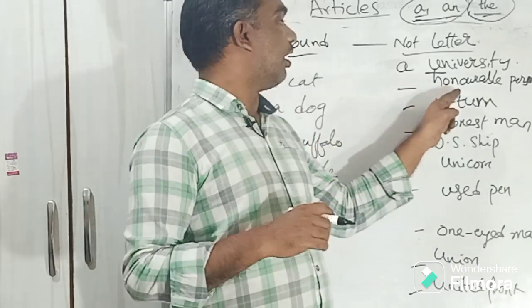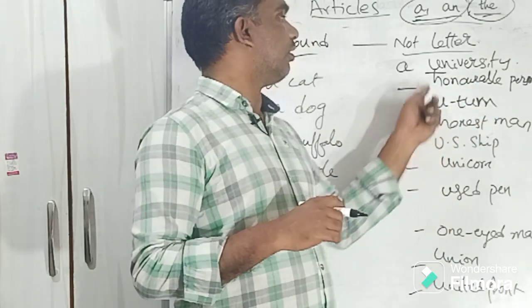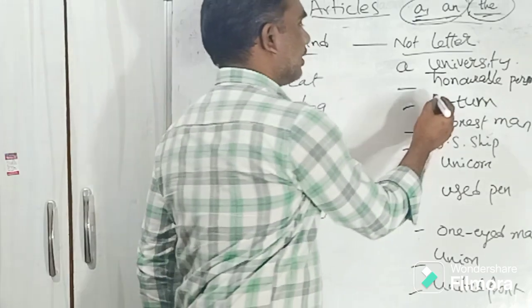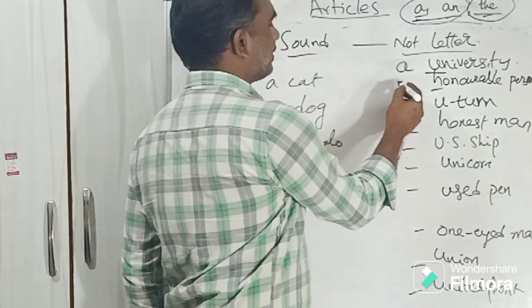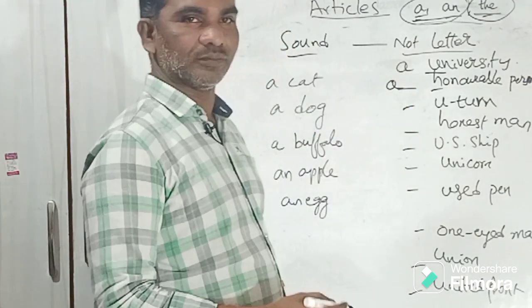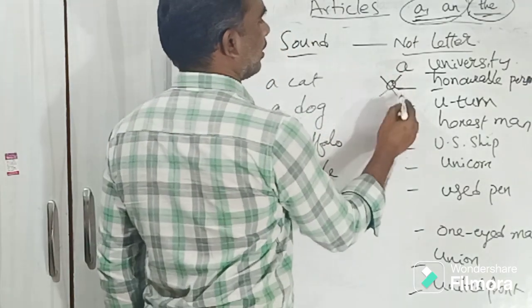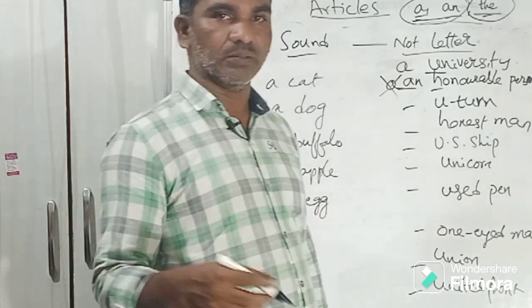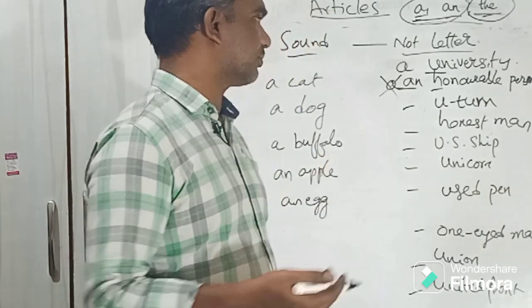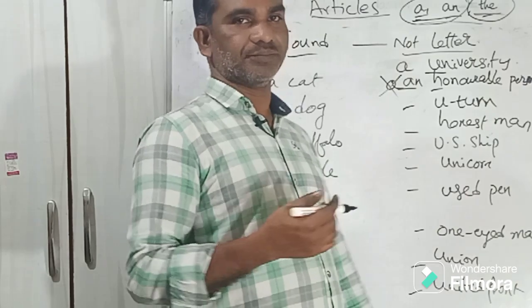Next one, honorable person. There is H and you think H is a consonant, so you place a. No, not a but an. An honorable person, vowel sound. H is silent here.